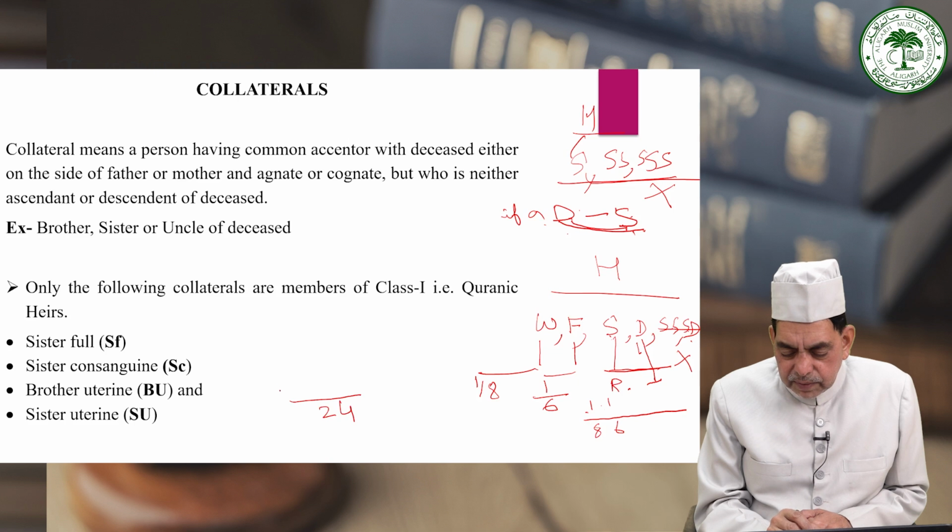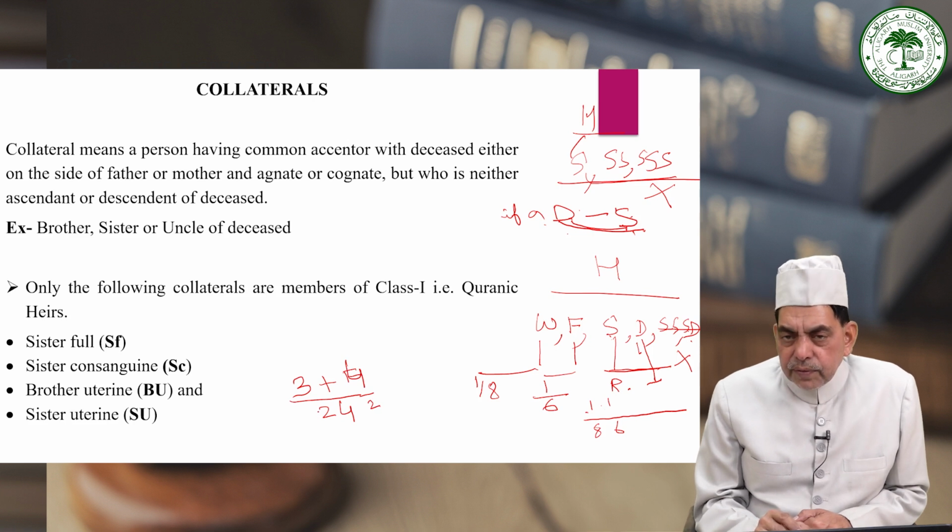Now make the further fractions. 8 3s are 24, meaning the widow will be entitled to 3 by 24, and the father will be entitled to 4 by 24. 3 by 24 will go to the widow and 4 by 24 will go to the father.